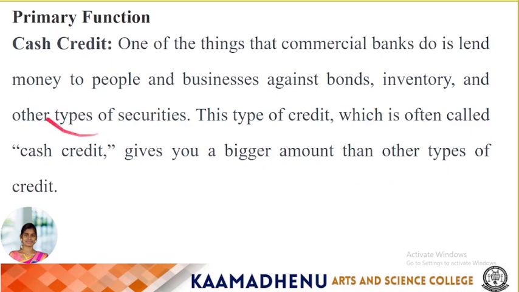Next, cash credit. One of the things that commercial banks do is lend money to people and businesses against bonds, inventory and other types of security. This type of credit, often called cash credit, gives you a bigger amount than other types of credit.